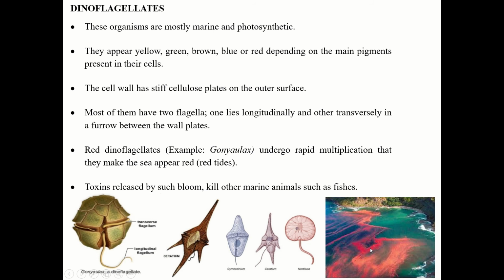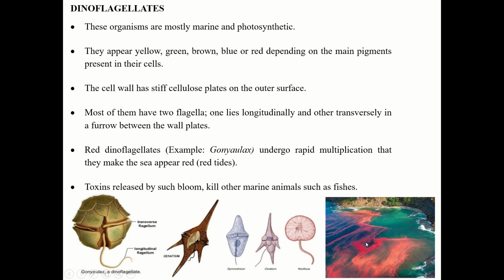This red color appears, that red tide is when the bloom is caused by toxic species, and they are harmful blooms. Okay, now these blooms can be harmful or beneficial as I told you, but when these blooms are caused by the toxic species, toxin released by some algae, they are called as the harmful algal bloom, and they can kill marine animals such as fishes.